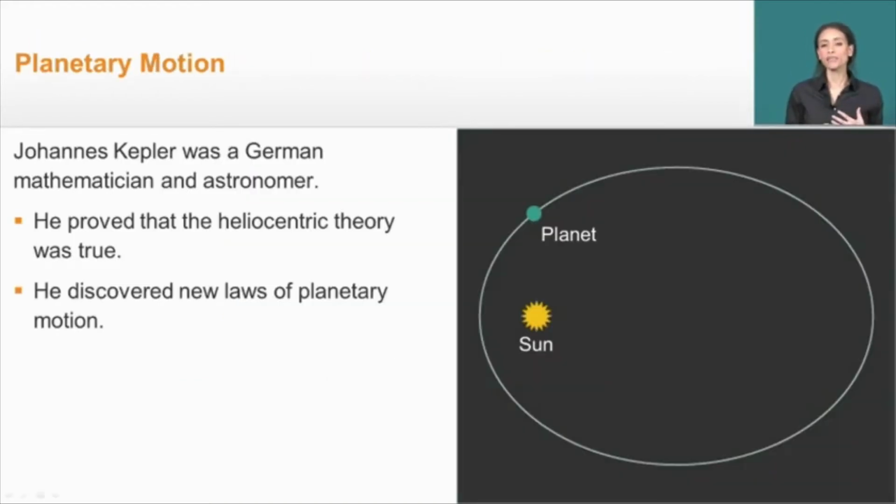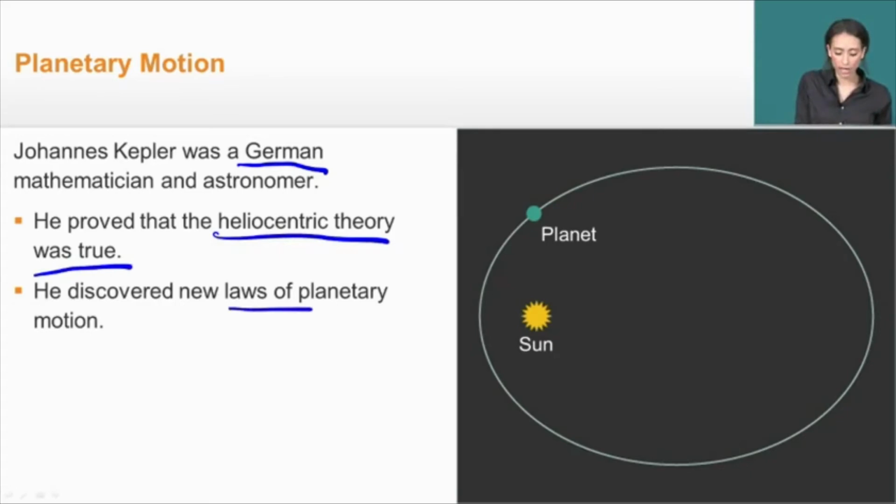So at the same time that Galileo is pursuing Copernican theories and under the threat of persecution for doing so, another mathematician and astronomer named Johannes Kepler is pursuing some similar ideas in Germany. Now, Kepler is able to take heliocentric theory one step further. He not only proves that it's true, but he discovers a new law of planetary motion.